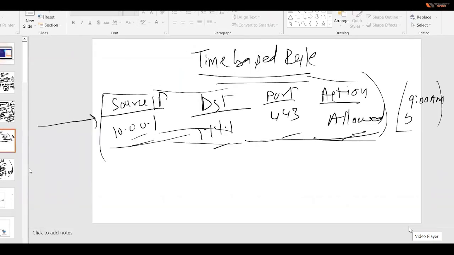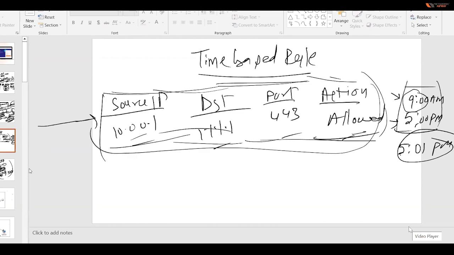to evening 5 p.m. Anytime. Okay, time based rule. I have given the time that this rule is only going to work from morning 9 to evening 5 p.m. That's it. So after that, from 5:01 p.m., what would happen? This rule is going to be disabled. It's going to be disabled till morning 8:59, and once it becomes 9 a.m., again it is going to be enabled and it is going to be functional. Okay, so that is called a time based rule.